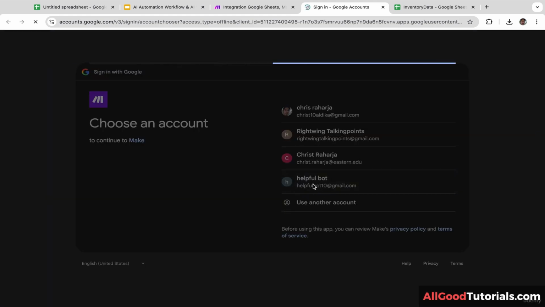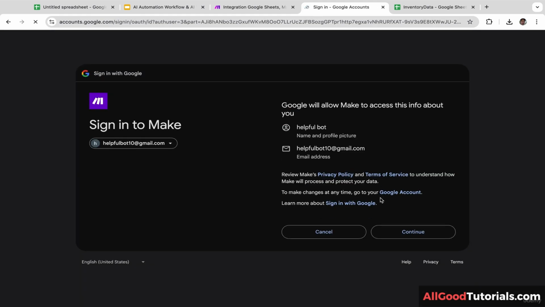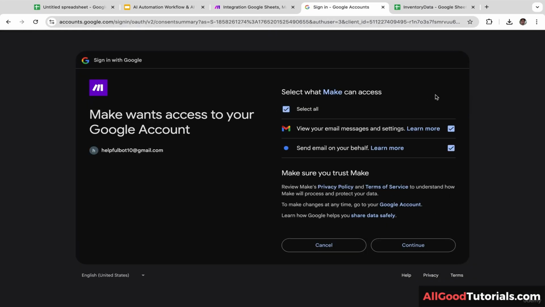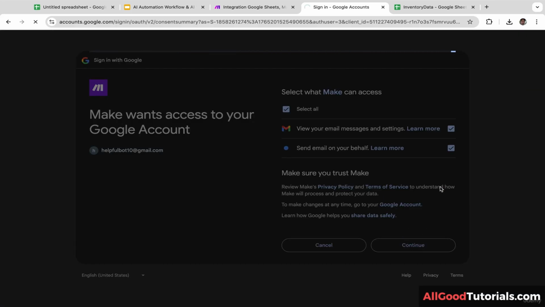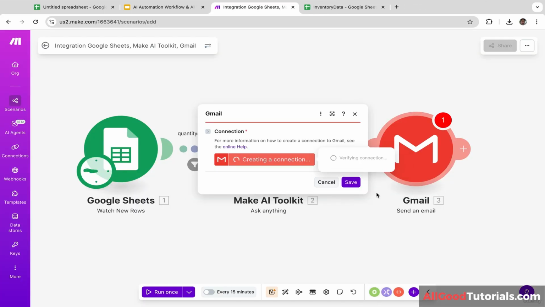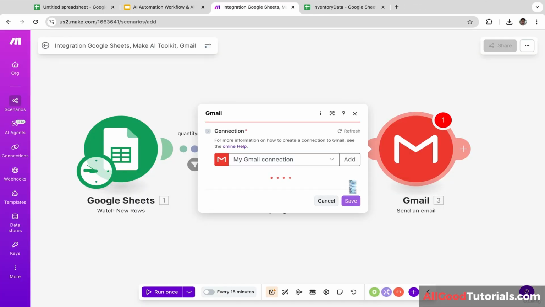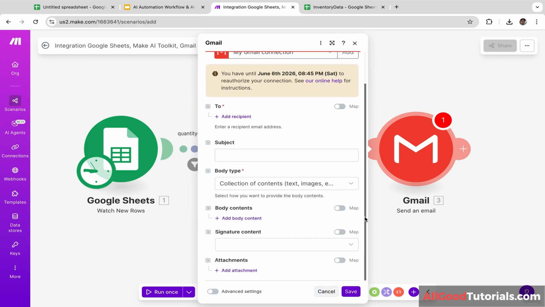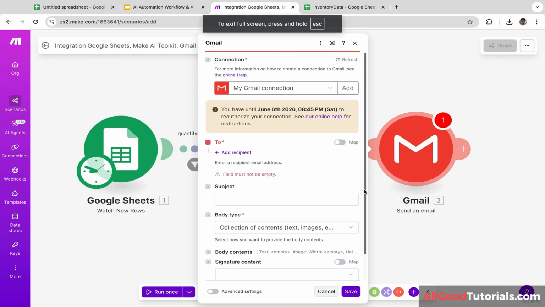And I'm going to click this. This is the email account that I want to use. And let's click continue. And make sure that you check all boxes so you are giving Make access to your inbox. And let's click continue. Okay, we have successfully connected Make with Gmail.